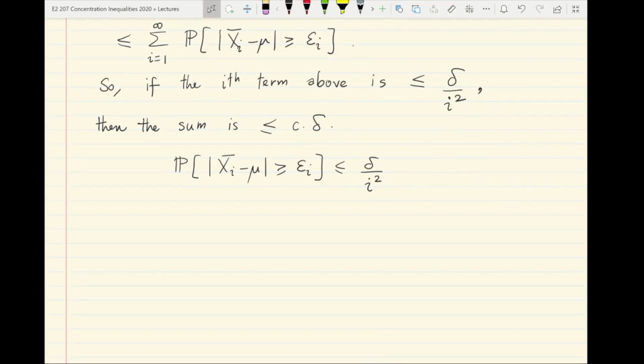Now i is a fixed integer here. There is nothing random about this integer i. So x bar i is simply the sample mean of the first i IID samples from a Gaussian with mean mu. And here is where you can actually use Chernoff.